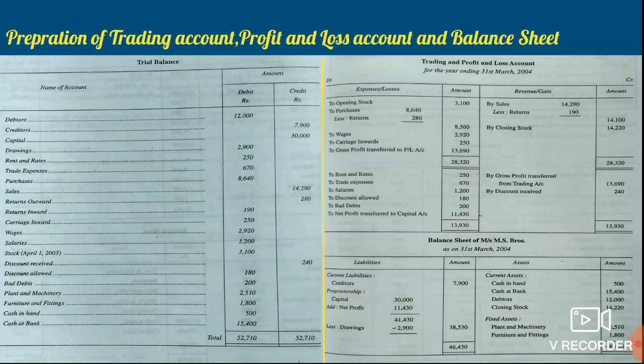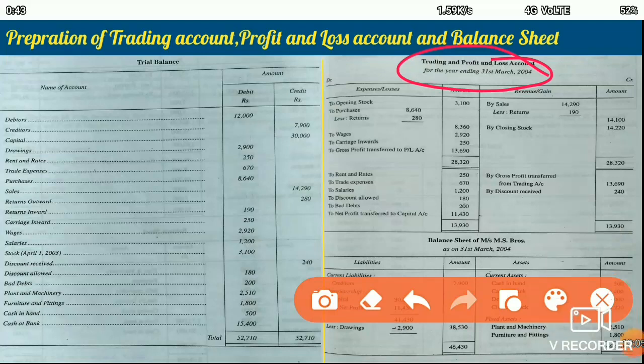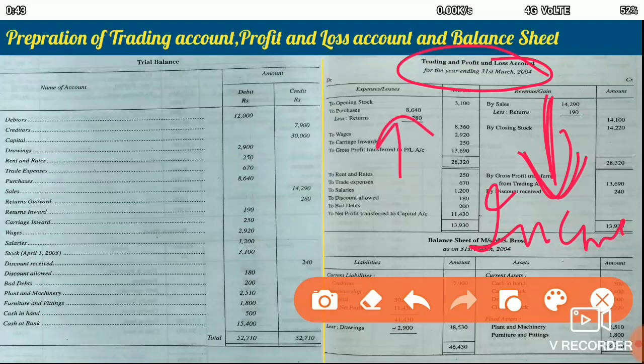Now, after the preparation of the trial balance, the next step involved is to prepare the trading profit and loss account. On the debit side, we write all the expenses accounts, and on the credit side, we show all the income accounts.